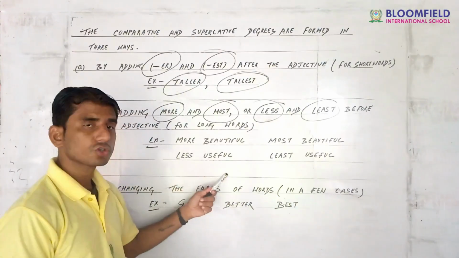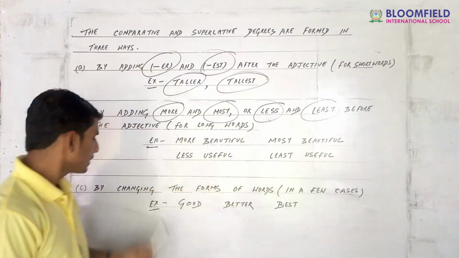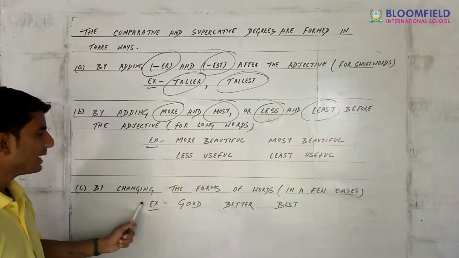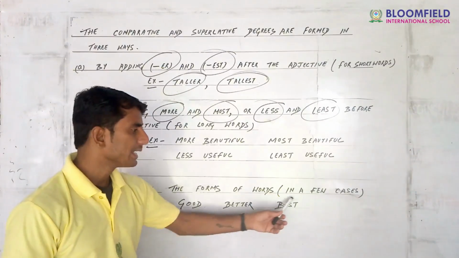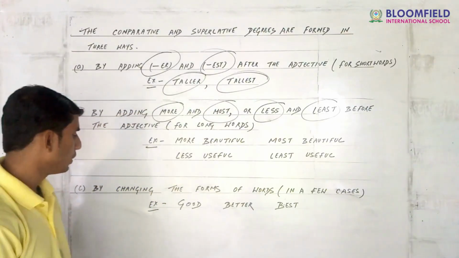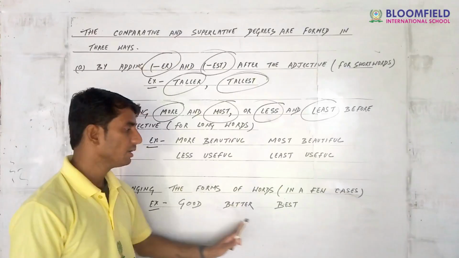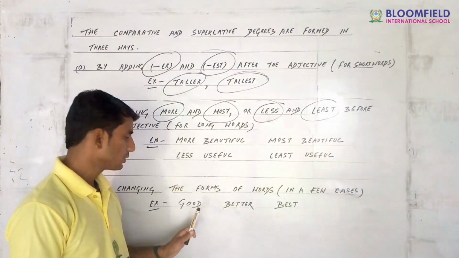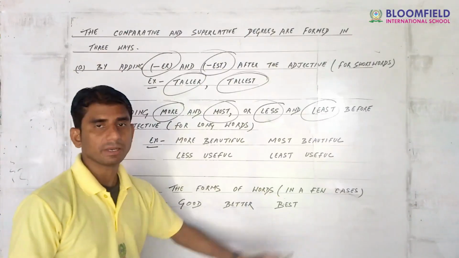Here, less useful, least useful. Well guys, third point, by changing the forms of words. In a few cases we have to just change, we have to pay attention. For example, see, the words have been changed here: good, better, best. This is the positive, comparative and superlative degree.